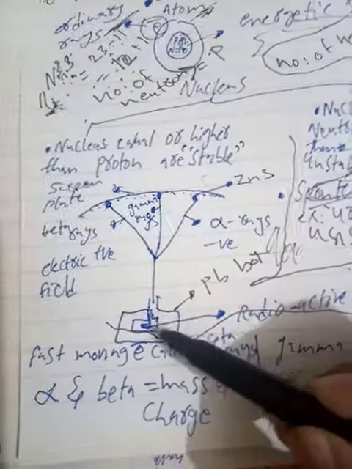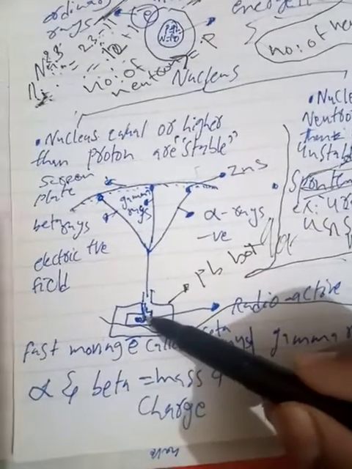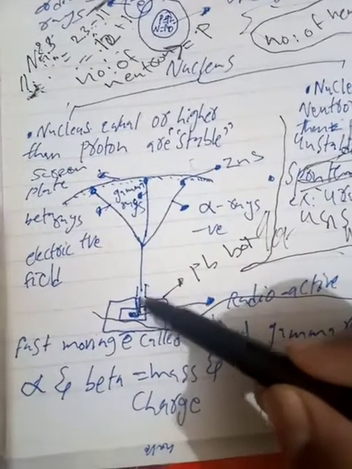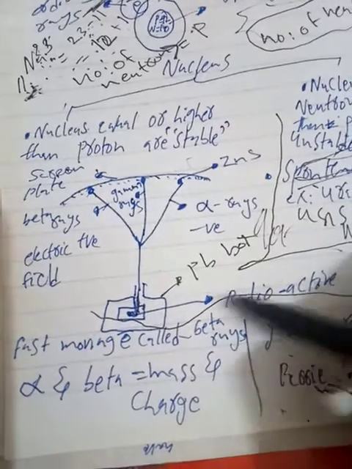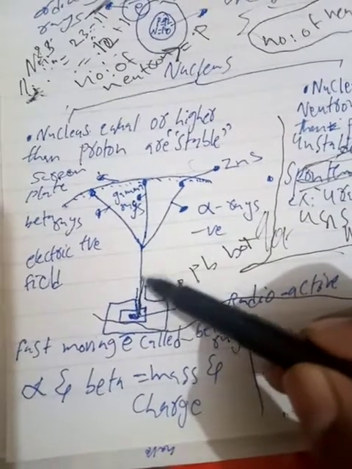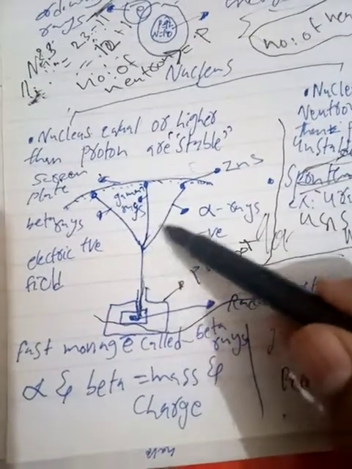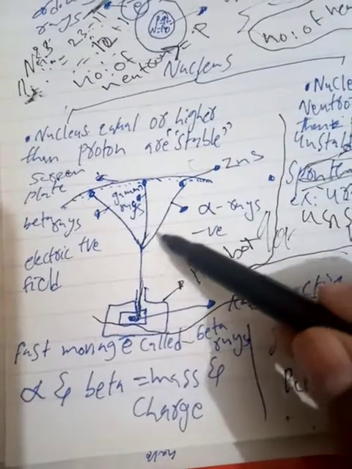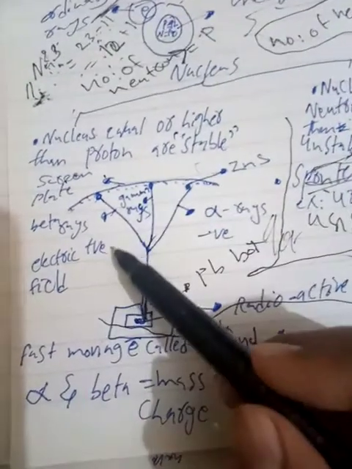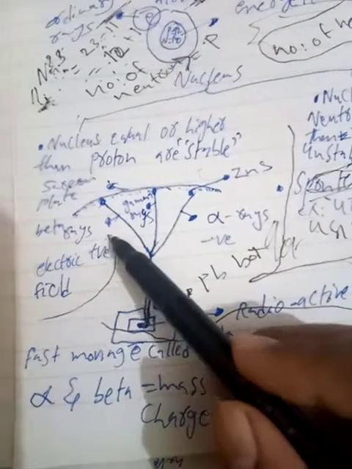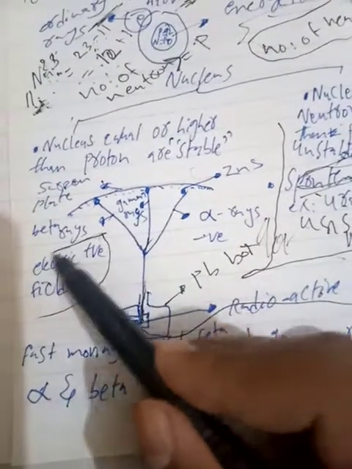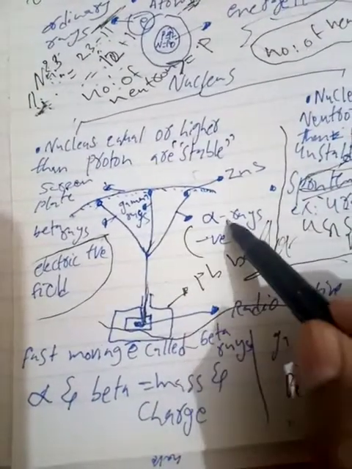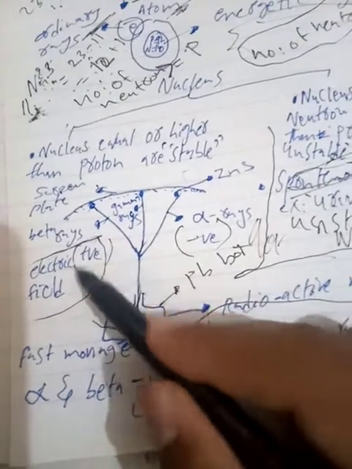When they did this reaction, they observed that some of the rays going from this radioactive material were turning towards the negative side. Here we also have an electric field, which denotes the charges. Here we have the negative charge and here the positive charge.